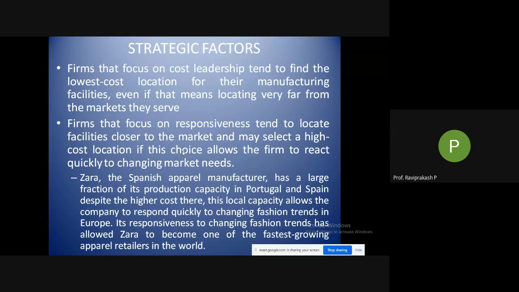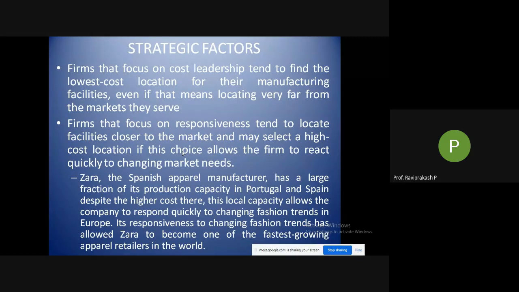The example is Zara, a Spanish apparel manufacturer. You might have heard of Zara, right? Even in India, the presence is there. So Zara, the Spanish apparel manufacturer, has a large fraction of its production capacity in Portugal and Spain, despite the higher costs there. Why? So this local capacity allows the company to respond quickly to the changing fashion trends.